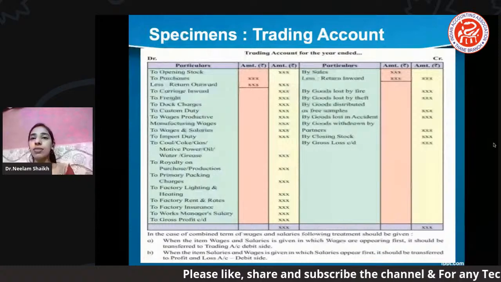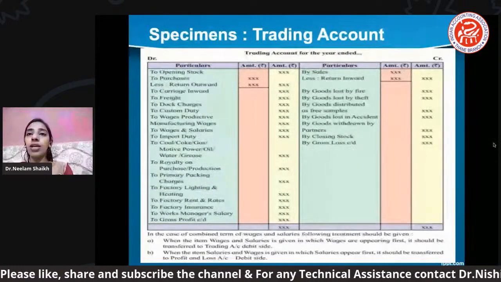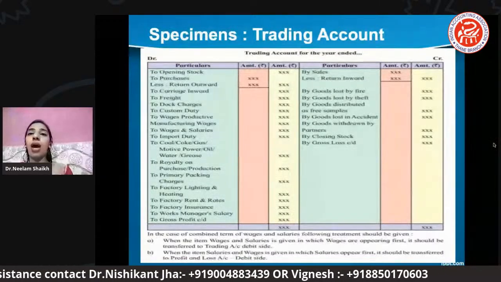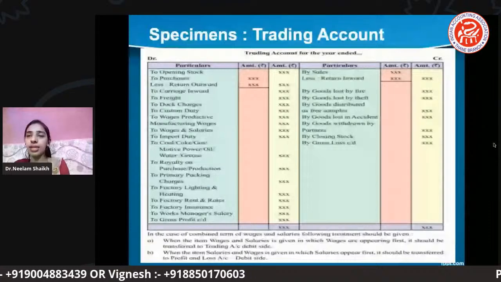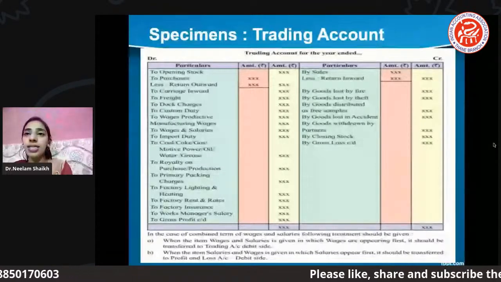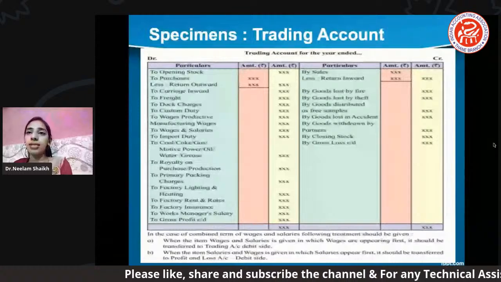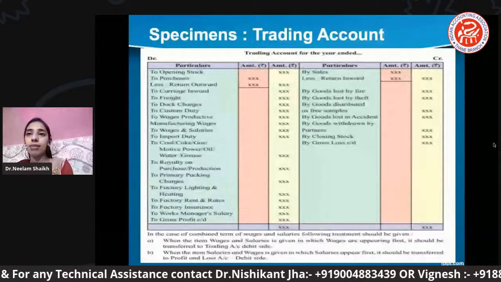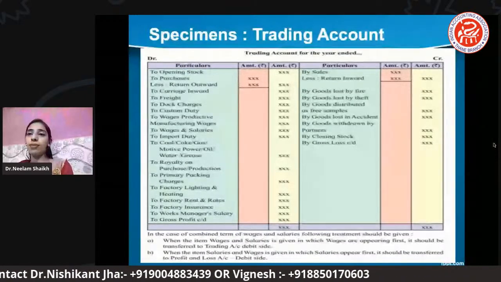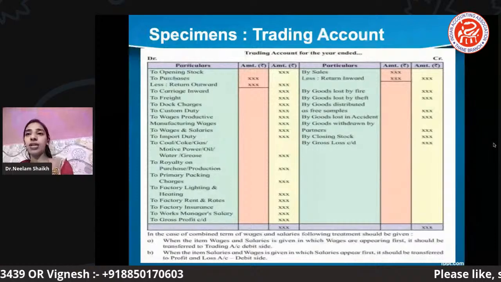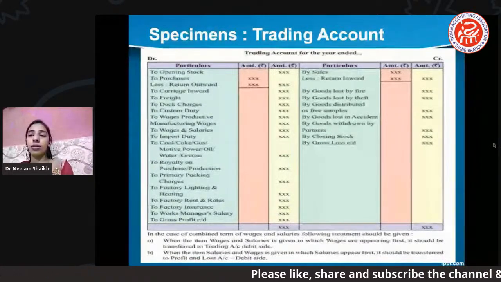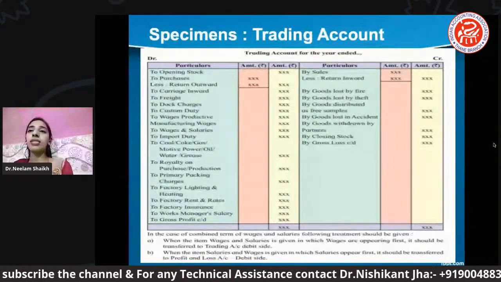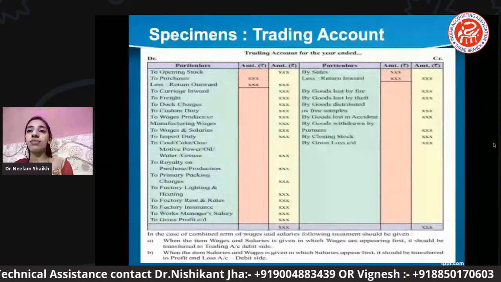Okay, in case there is a return, there will be an outward return, and similarly an inward return, right? Now when we say outward return and inward return, kindly understand the concept very well. Any sale has been made by the trader, and those customers have returned the goods back to the trader, so that returned amount should be deducted from the sale. Why? Because we considered that amount a sale, but when the customer returns those goods, the goods have come back to the company or firm again. That's why you can see on the credit side there will be a sales return, which is deducted.